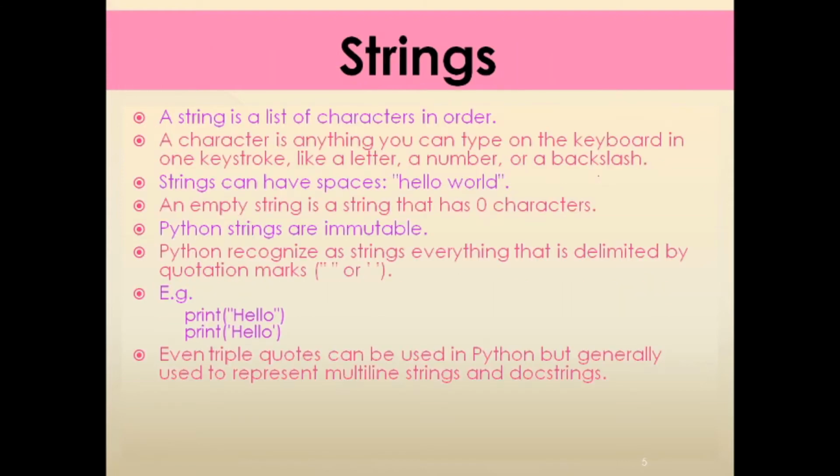Now we will start today's concept, string handling. Before that, we will see what is meant by strings. A string is a list of characters in order. That is, it is a collection of characters. A character is anything you can type on the keyboard in one keystroke, like a letter, a number, or a backslash. Now, a string can have spaces. For example, see here. Suppose a variable is there and we have kept one string there, hello world.